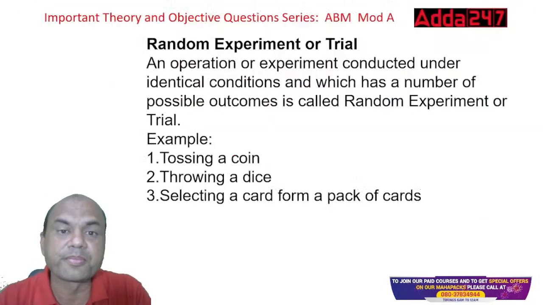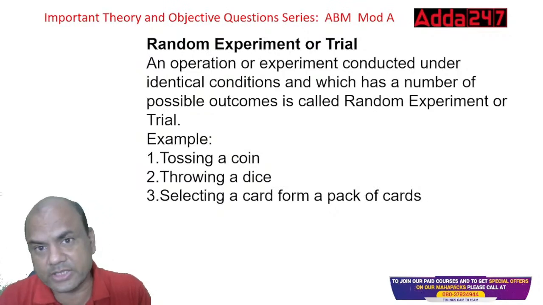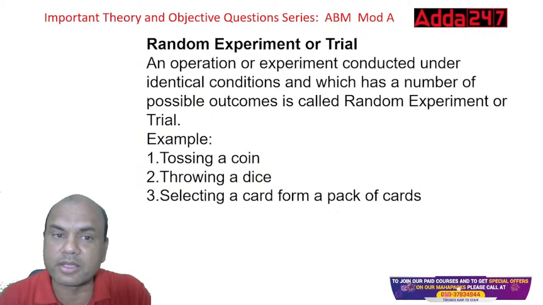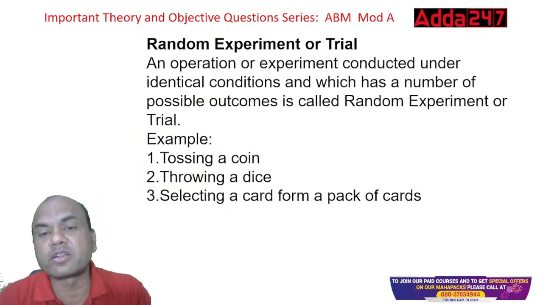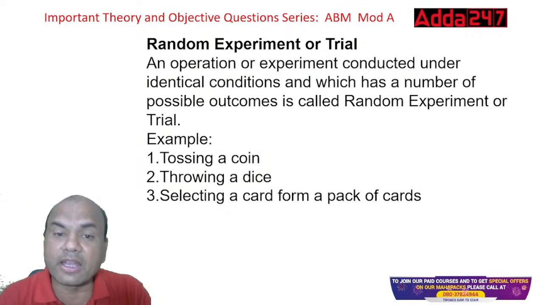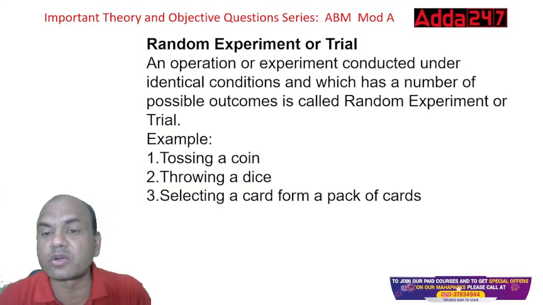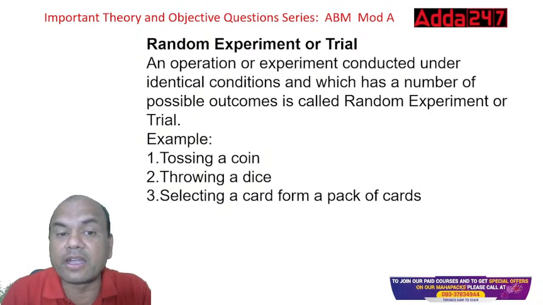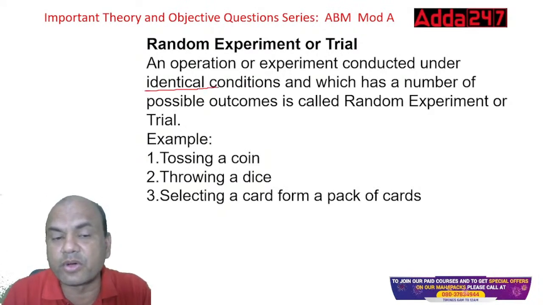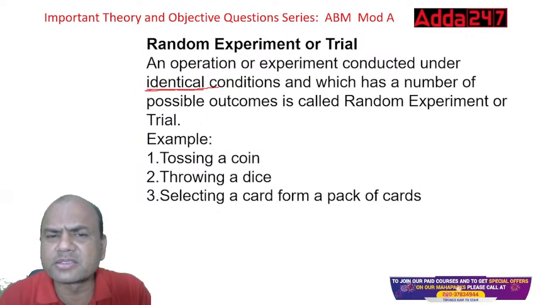Random experiment or trial. This is the last definition for today, then we'll be solving the numericals. Random experiment or trial: an operation or experiment conducted under identical conditions, which has a number of possible outcomes, is called a random experiment. So, conducted under identical conditions. Identical means similar.